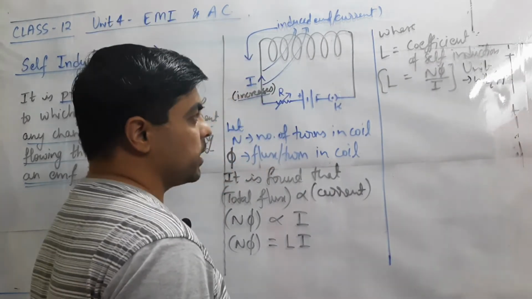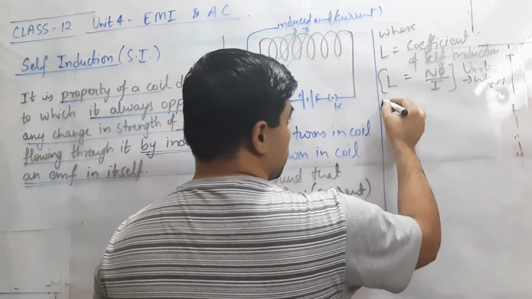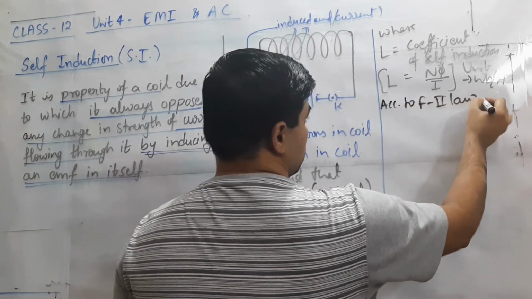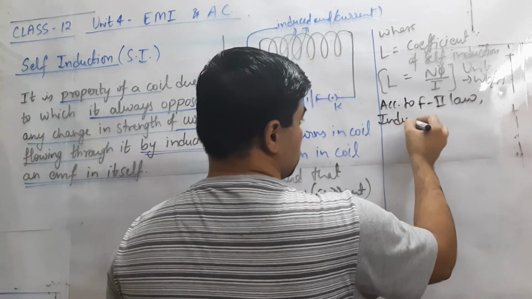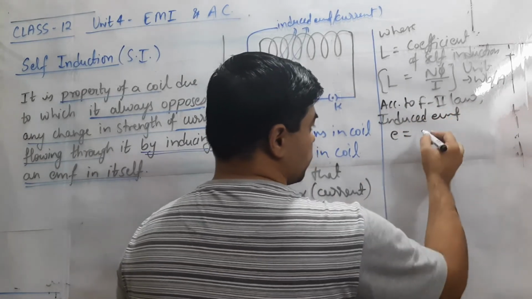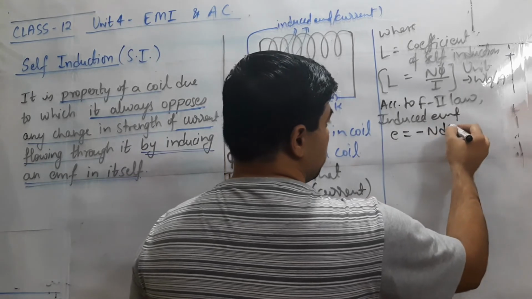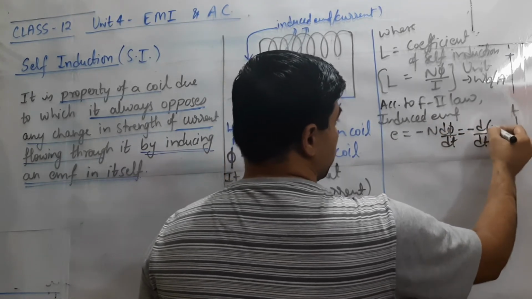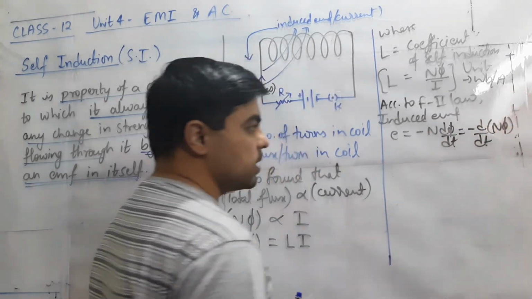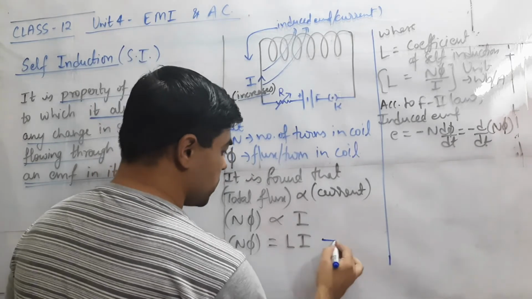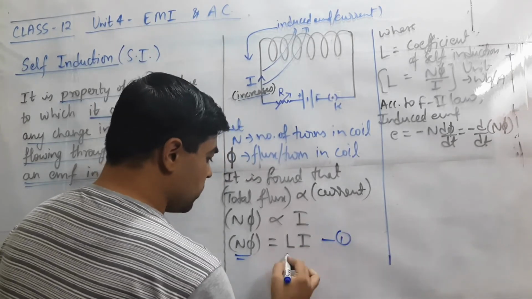Let's bring it to the next level. According to Faraday's second law, the induced EMF is equal to minus N d phi by dt, which can be written as minus d by dt of N phi. We have taken this N inside, and using equation number 1, N phi is equivalent to LI.